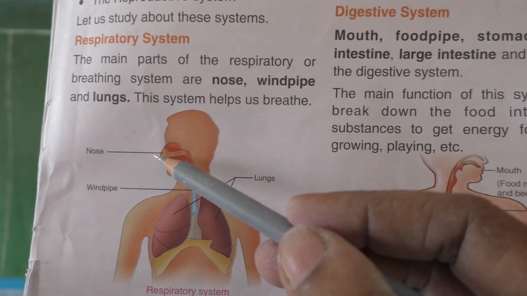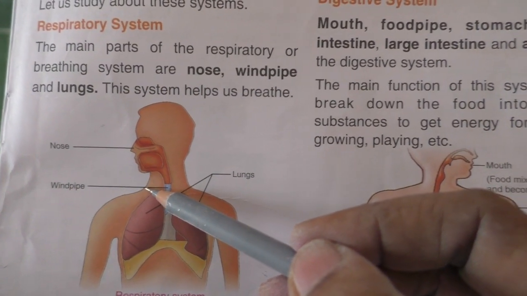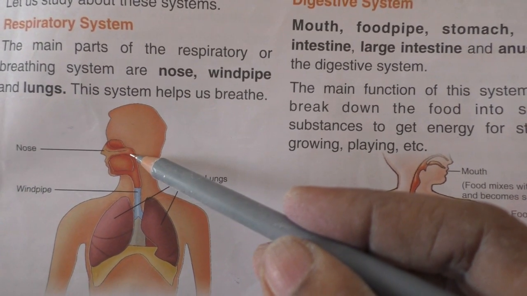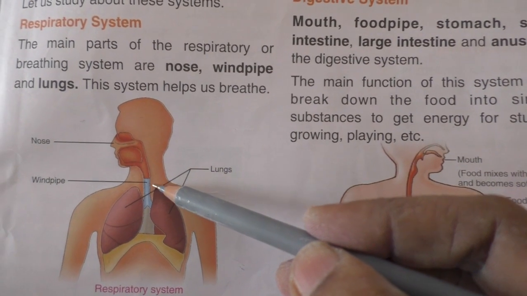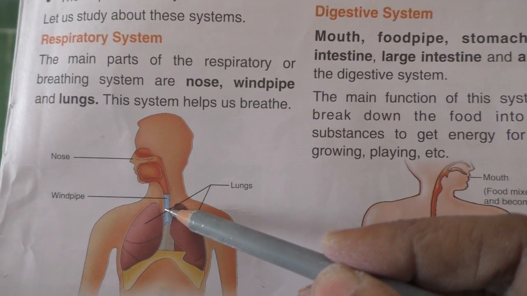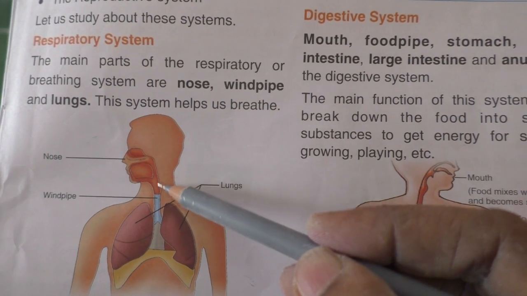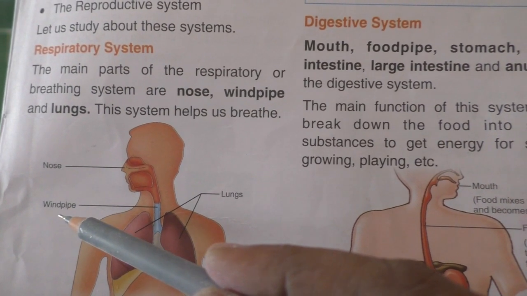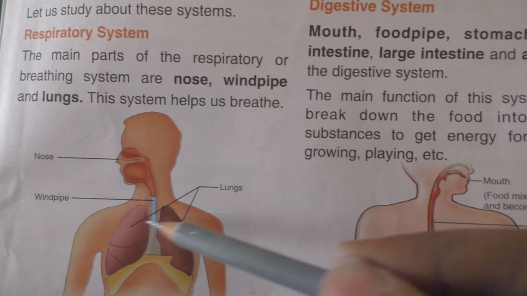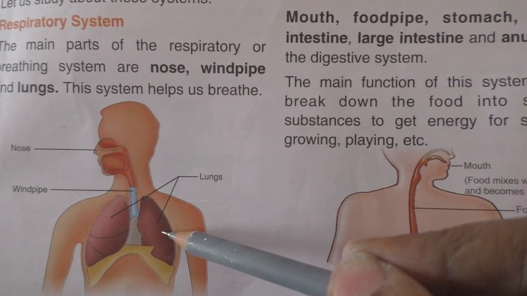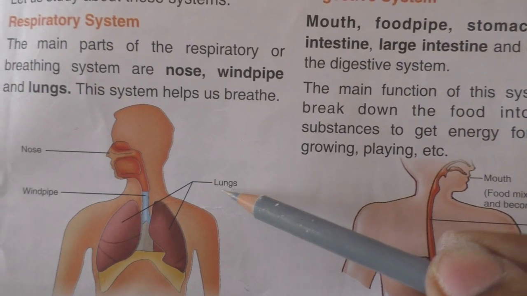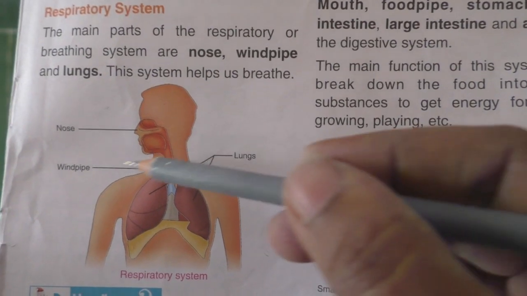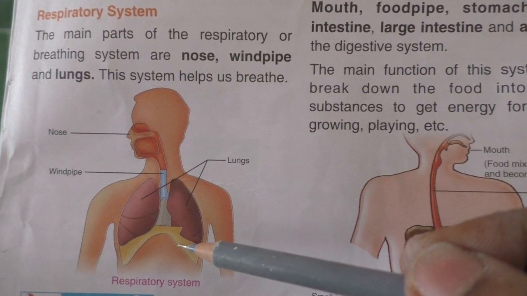If we start from here: nose, windpipe and lungs. Through the nose air enters and it passes through the windpipe. Why is its name given so? It's a pipe-like organ, so its name is given as pipe, windpipe. Wind is another name for air. Then these two big brown-colored organs are called lungs, L-U-N-G-S, lungs. So these are the three main parts of the respiratory system.